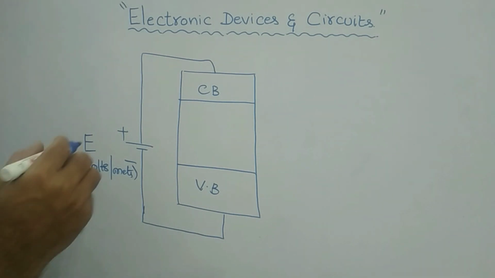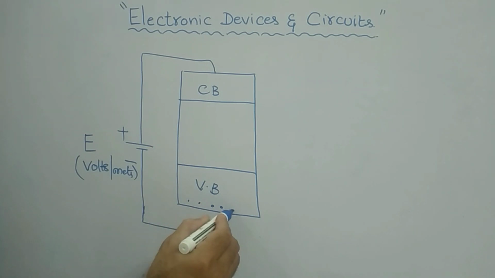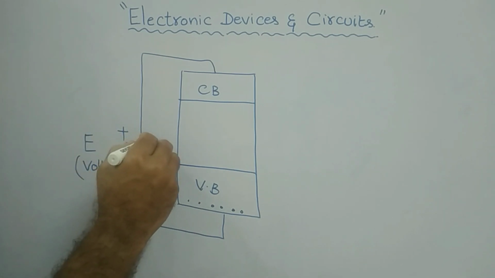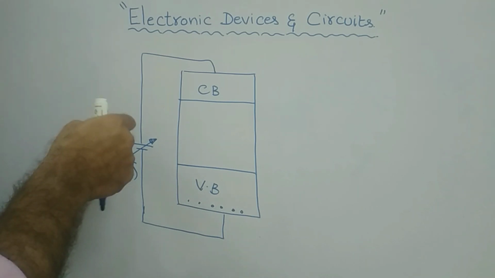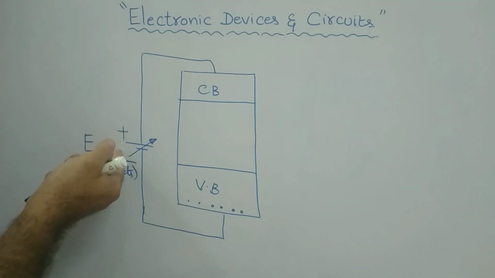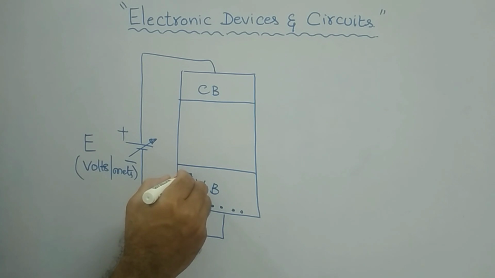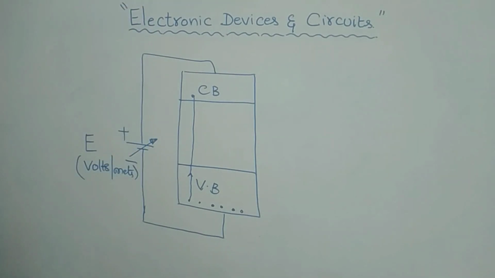Now, let us say I am applying a certain electric field, E is my applied electric field. Assume that there are some valence electrons here. Now I am applying it slowly, I am increasing it. Let us say it is a variable one. Showing the arrow mark, I am increasing from 0 to 1 volt, 2 volt, 3 volt, 4 volt, like that, step by step. As you increase the applied electric field, slowly the electrons available here will get energized and they will try to move from the valence band into the conduction band.